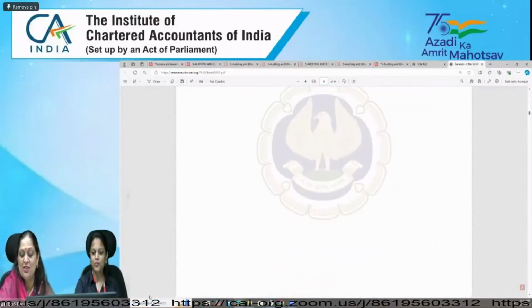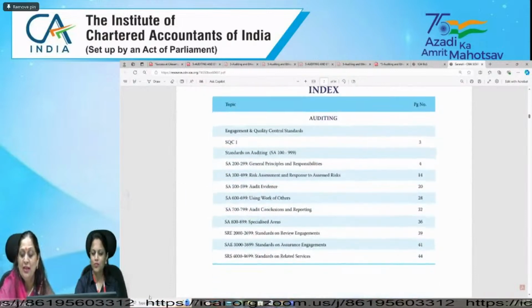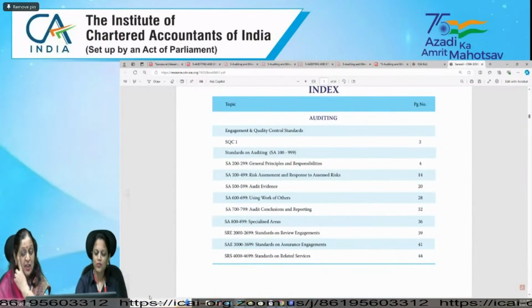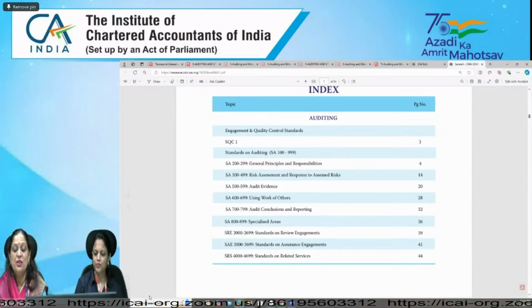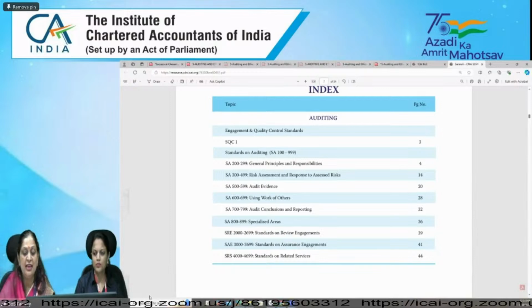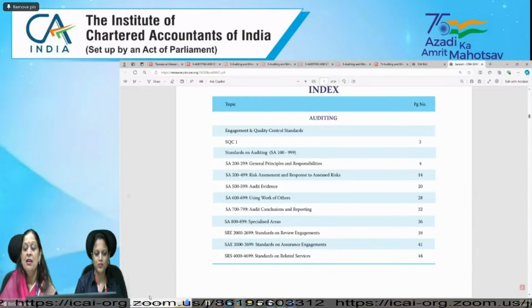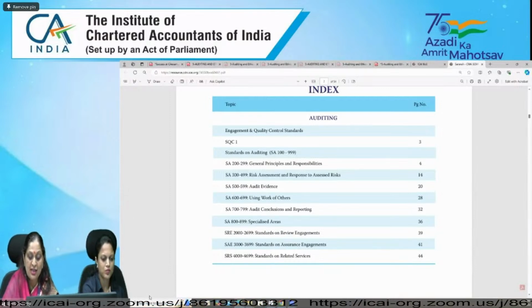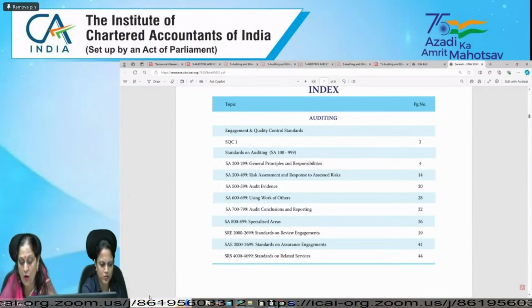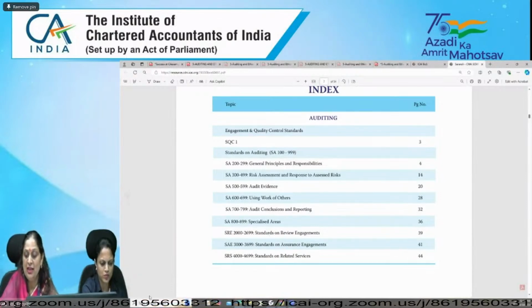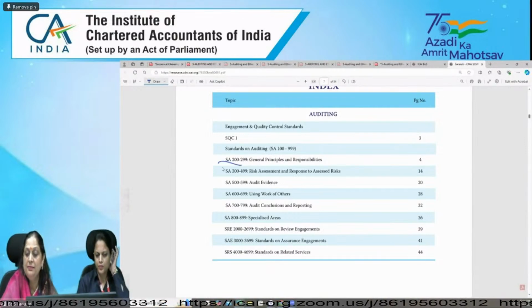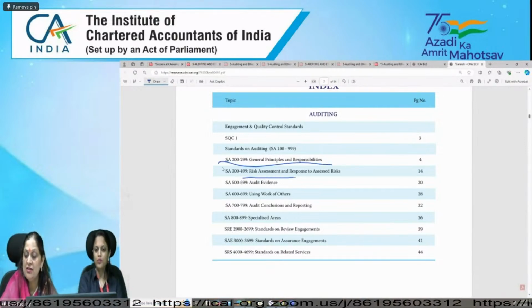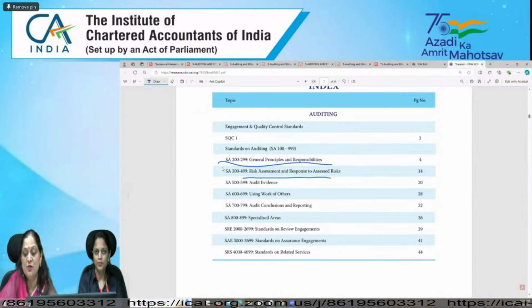In the previous session also I told you about the series that we are having engagement and quality control standards, right? And I told you what is the difference between SQC1, SA, SAE, SRE, and SRS, right? And how many standards are there? We are having 38 SAs. And all those SAs are covered in some series. Like SA 200 series is about general principles and responsibilities. SA 300 is specifically talking about risk assessment and response to assessed risk.